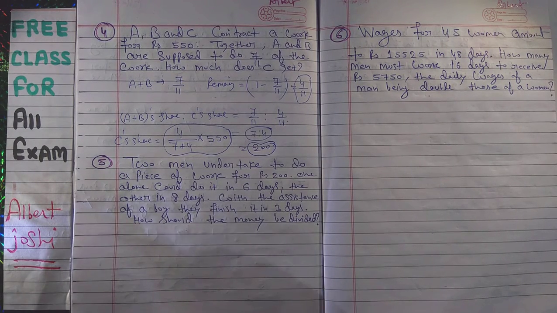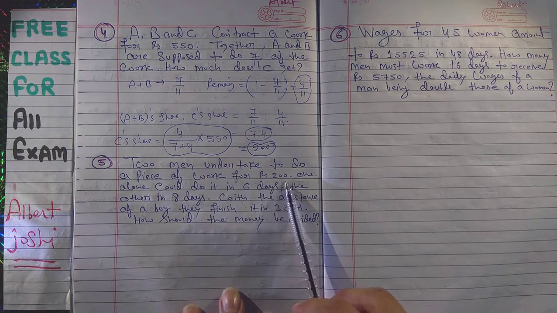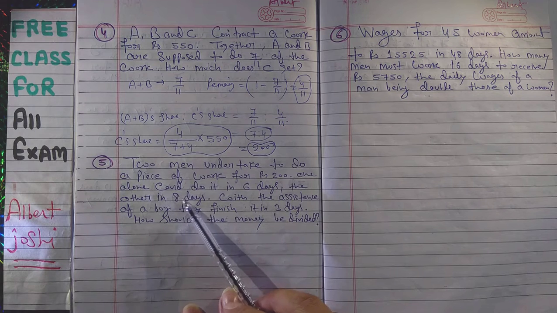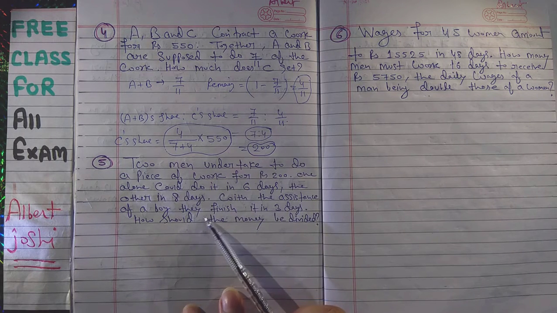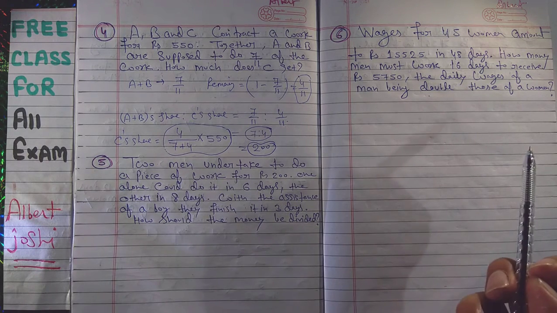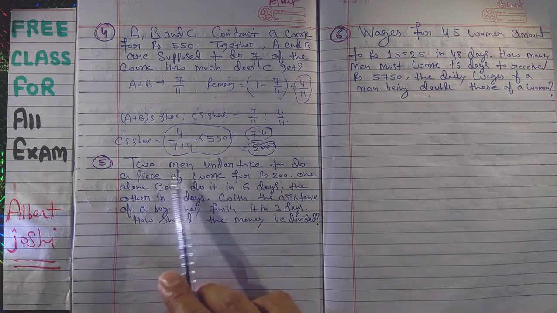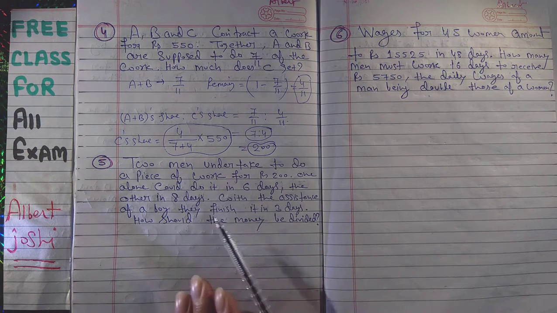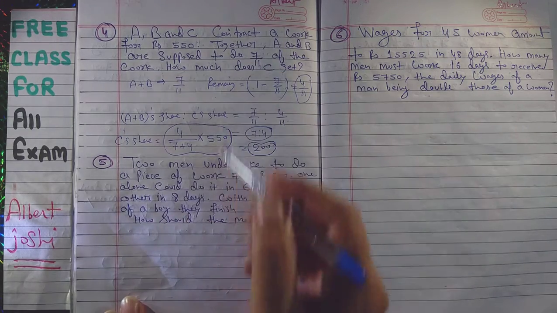Now we will explain the next question, that is, two men undertake to do a piece of work for rupees 200. One alone could do it in 6 days, the other in 8 days. With the assistance of a boy, they finish it in 3 days. How should the money be divided? Very simple. You have 3 people. The first one is 2 men, and then they have added the boy.